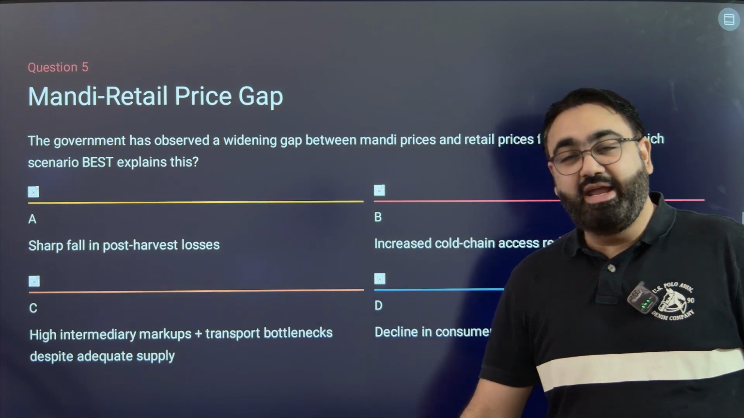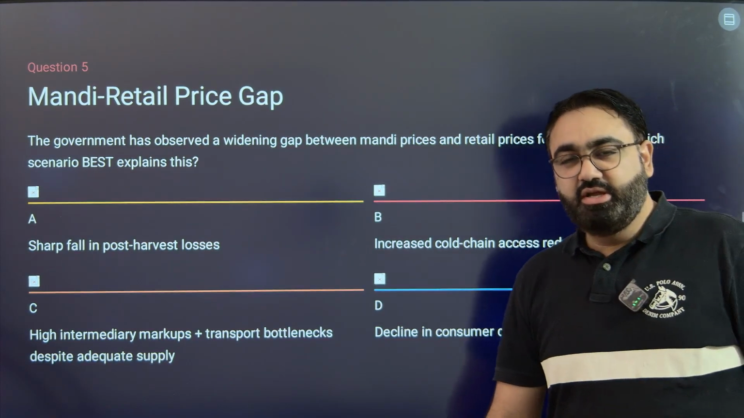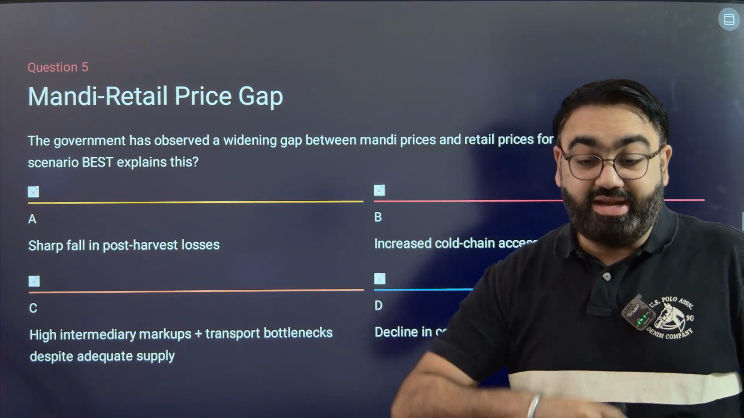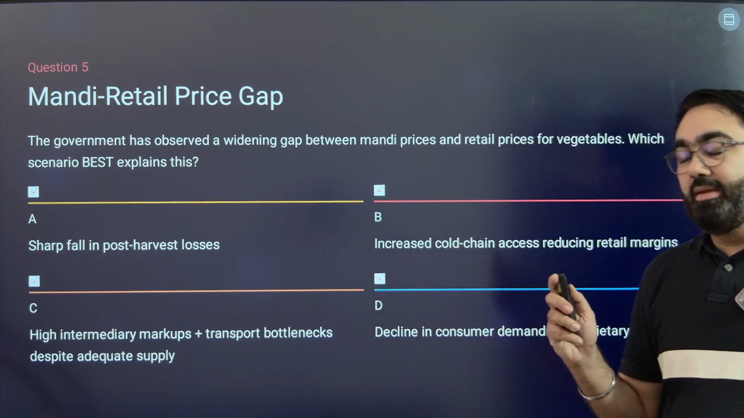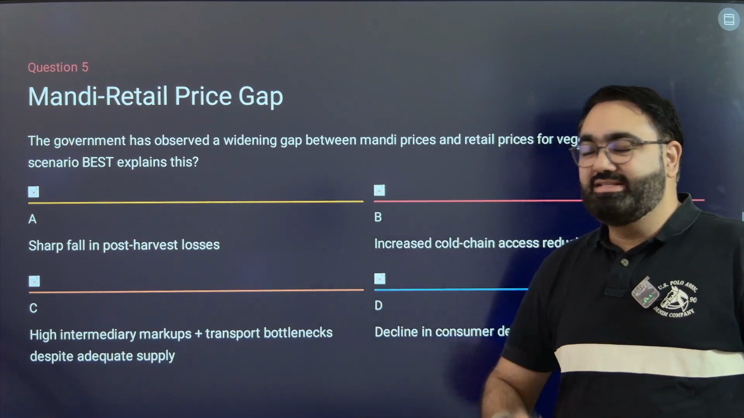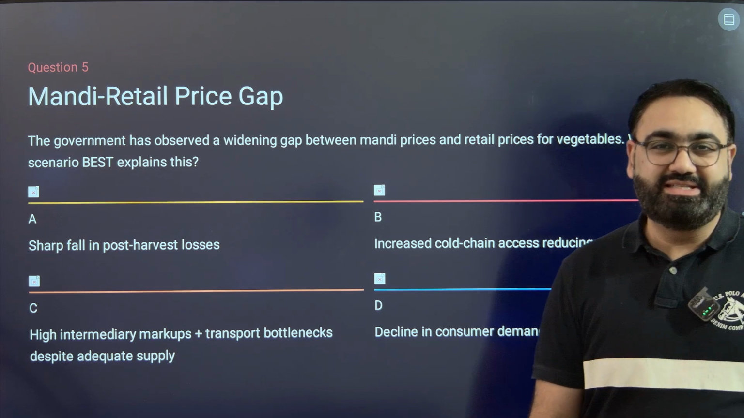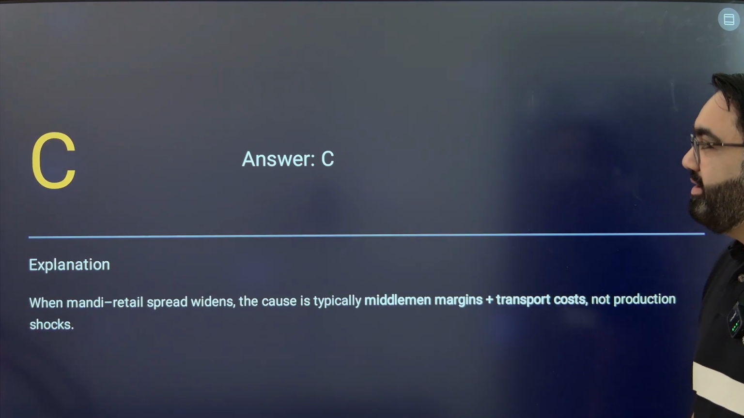Because of high intermediary markup. At the mandi, the prices may be lower, but at the retail, the prices become much higher because there's a huge markup in between being imposed by the agents. And that is the answer here, the option number C. I hope you got this right as well.